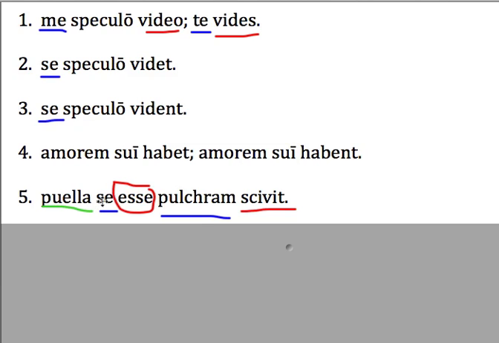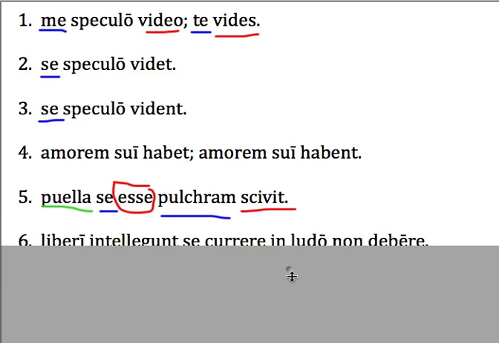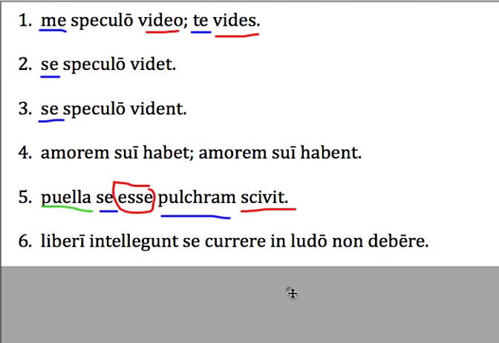You can just translate it she if you want, as long as you realize it's talking about the same girl we just mentioned here. It's reflecting back to the original subject. The girl knew that she herself was pretty. Okay? Well, what happens in number 6?